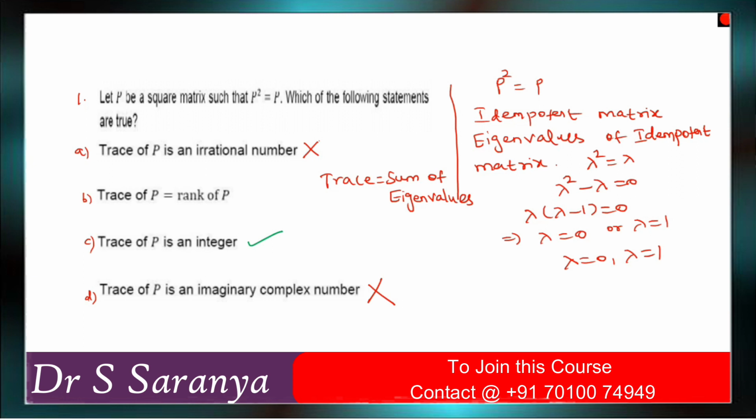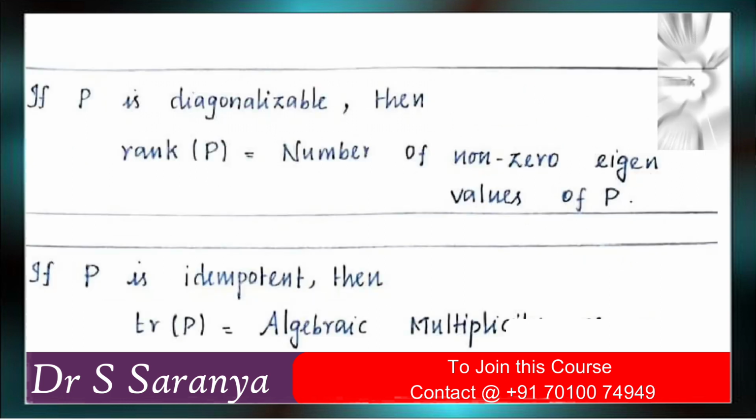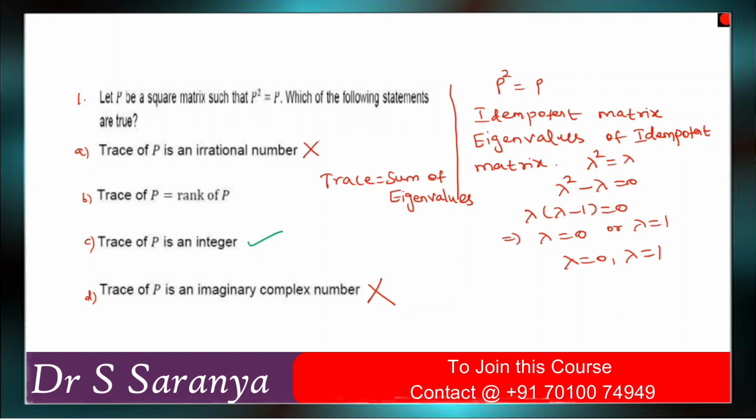An idempotent matrix is diagonalizable. So obviously the number of non-zero eigenvalues is equal to the rank of P. So rank of P is equal to trace of P, right? The eigenvalues are only 0 and 1, right? So option B is also correct.